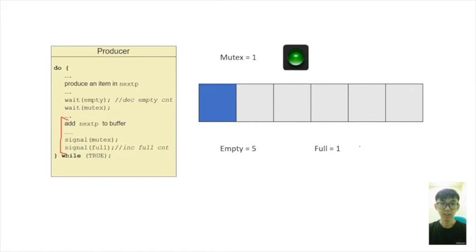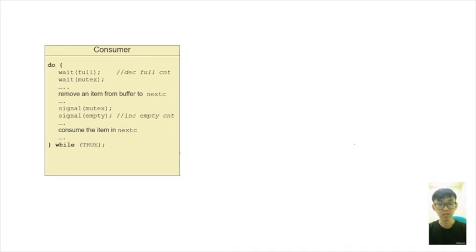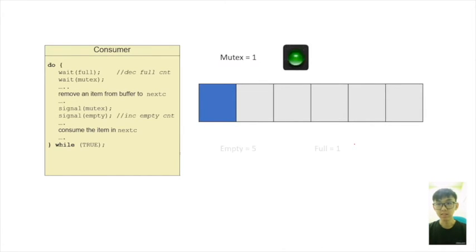Now let's look at the consumer process. This is the initial value for the process. The mutex is equal to 1, which will enable the consumer process to enter its critical section, and as there is 1 item in this buffer, the full equals 1 and the empty equals 5, because there are 5 more slots to insert into.